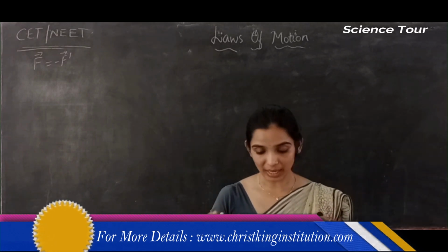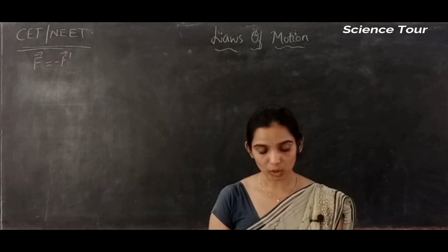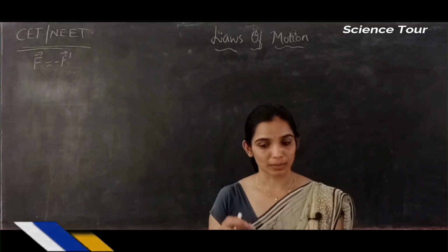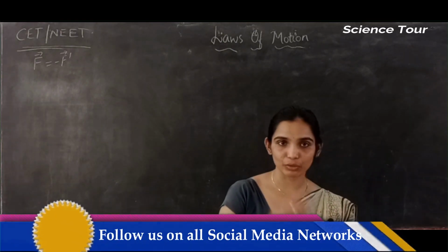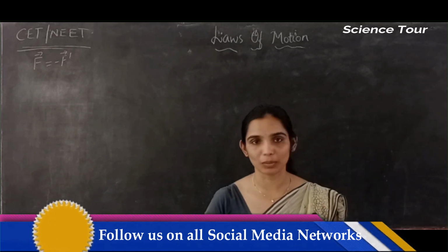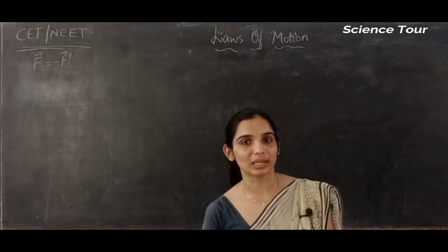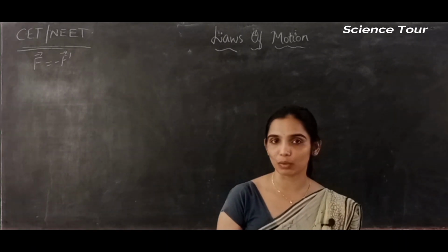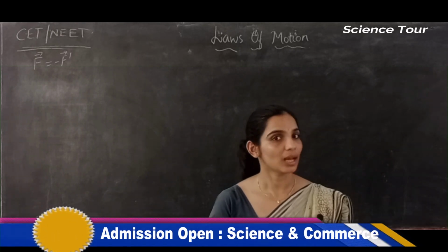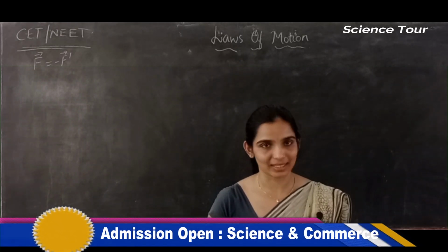Because if there are two balls and they collide, ball A will apply a force on ball B and ball B will apply a force on ball A. The forces are equal and opposite, so they cancel each other.